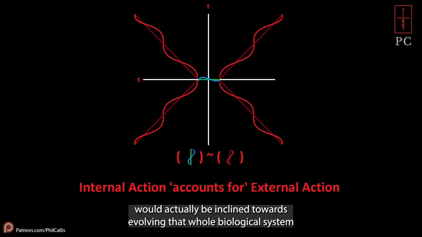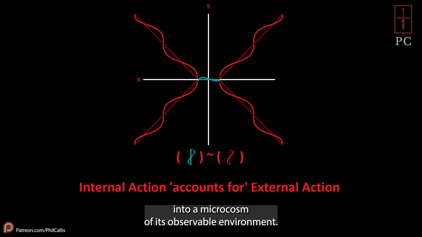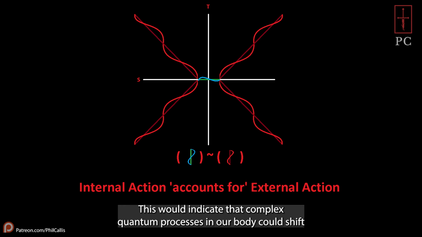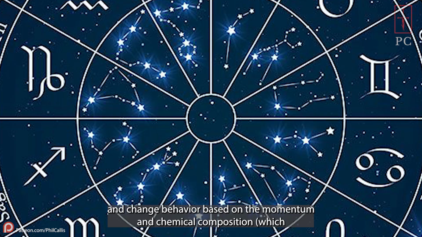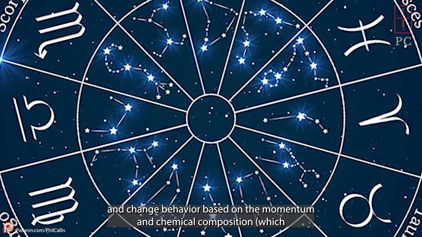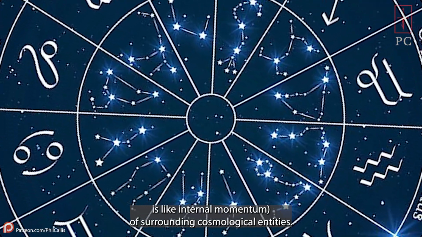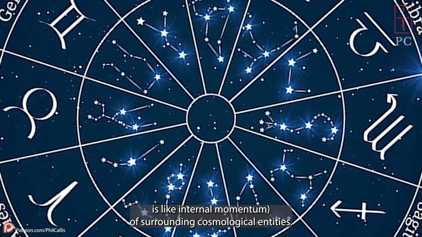Though, because of the non-trivial nature of how biological systems participate in this physics, I think quantum collapse within a biological system would actually be inclined towards evolving that whole biological system into a microcosm of its observable environment. This would indicate that complex quantum processes in our body could shift and change behavior based on the momentum and chemical composition, which is like internal momentum, of surrounding cosmological entities.